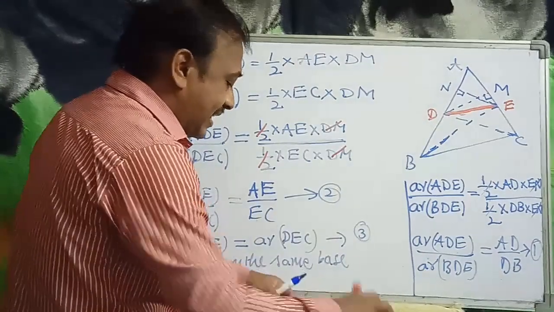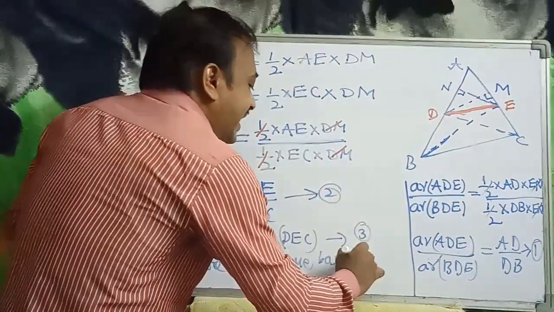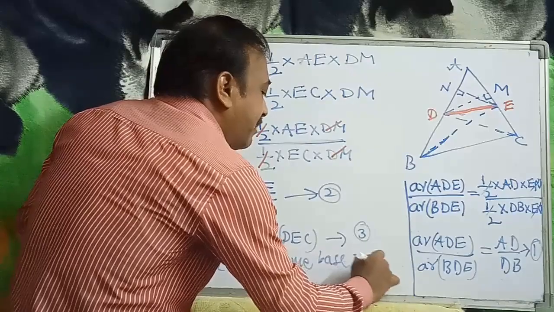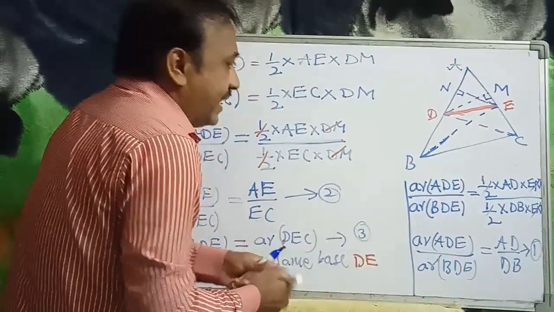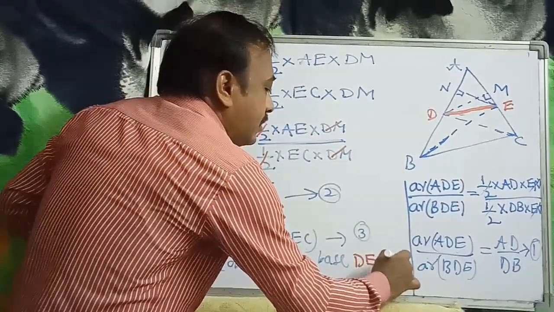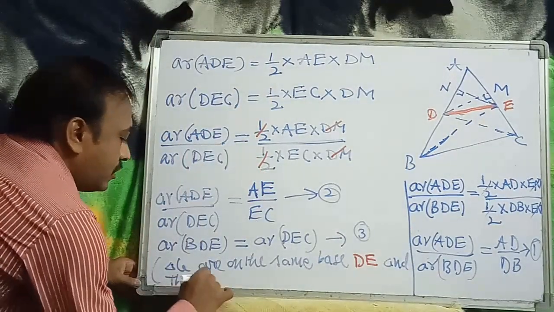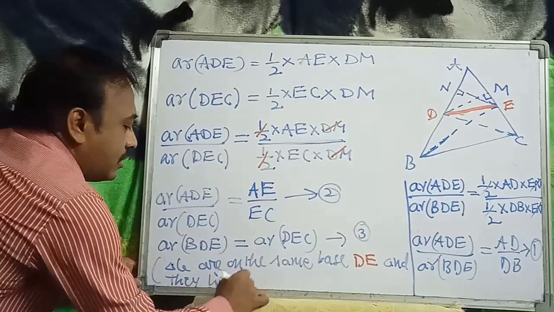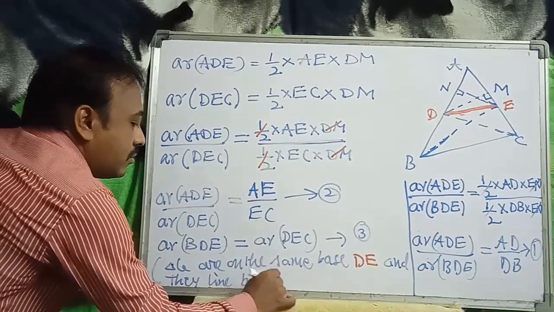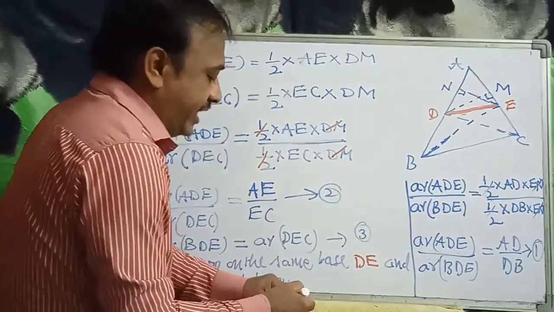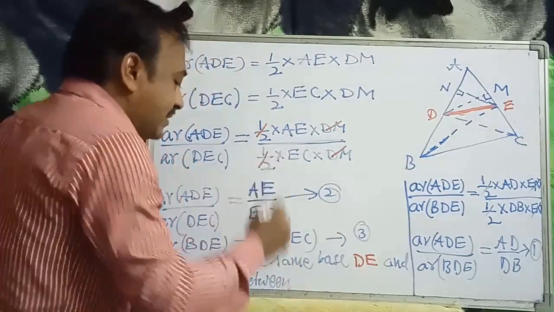Both triangles are on the same base DE, and they lie between the same parallel lines.